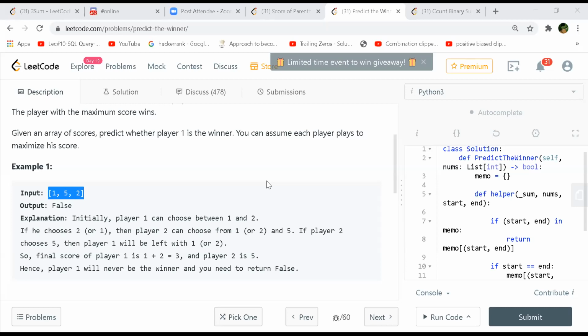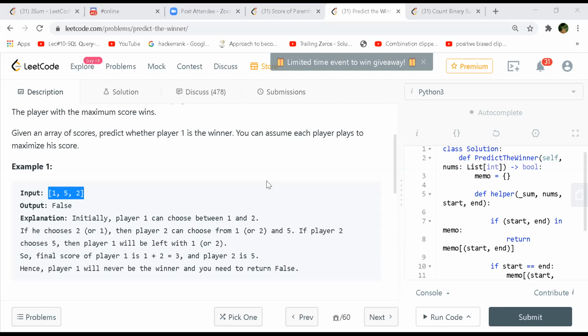If we choose from the extreme right, the array will shrink, and then it will be the turn of the second player. I need to choose in such a way that both players play optimally, and at last the sum of scores of each player is maximum.